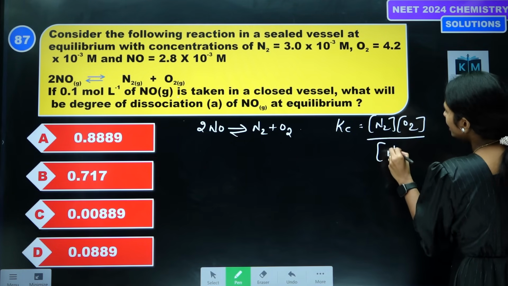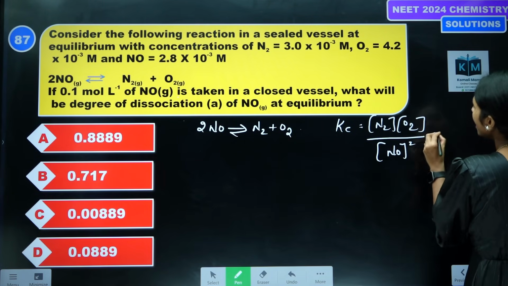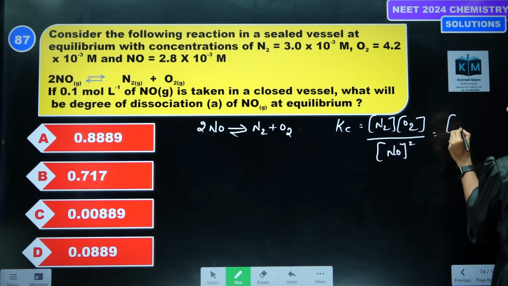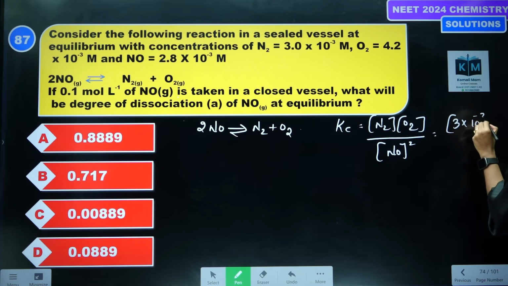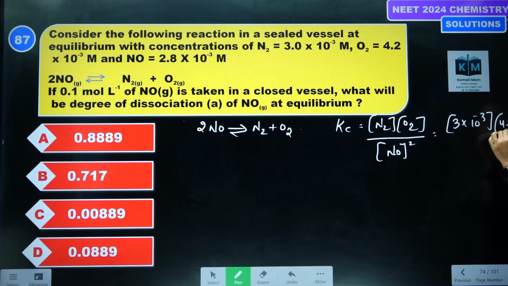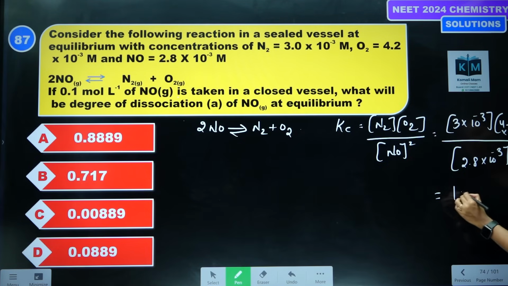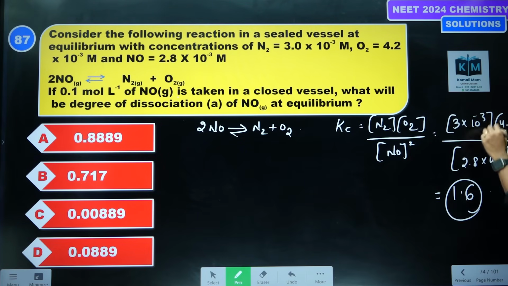It takes a little calculation. If you felt this question was tough, I think you might have left it and gone for the next question, yes? Correct? Because choices are there, no need to worry. So, 10 power of minus 3 divided by NO, which is 2.8 into 10 power of minus 3, whole square. Upon solving this we are getting Kc around 1.6.